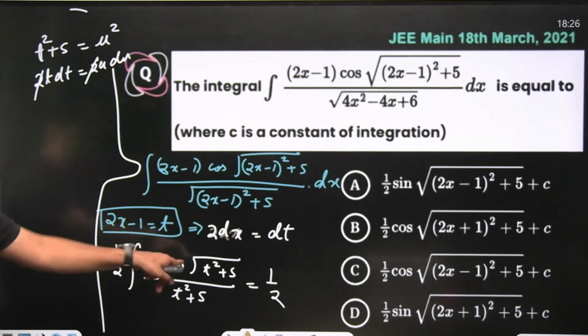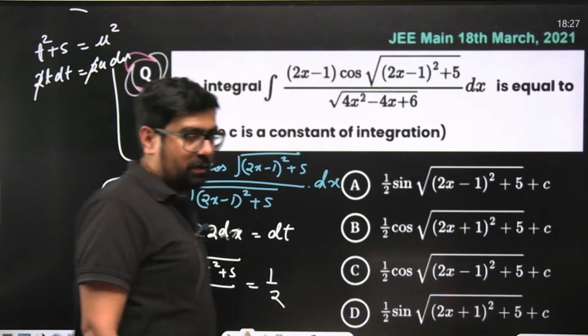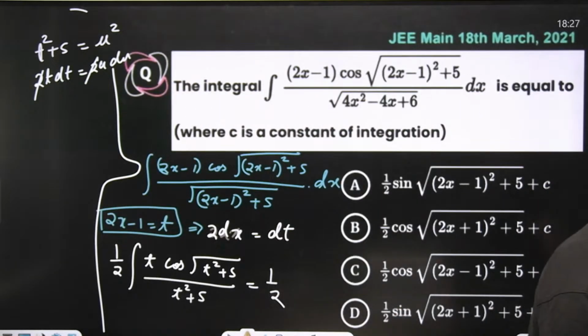Right? So instead of writing cos square root t, we'll have cos u. We'll directly have cos u. That will be better. That will even be better. Getting my point? So what will this become?